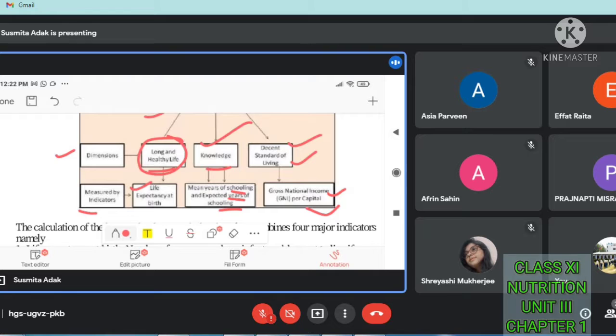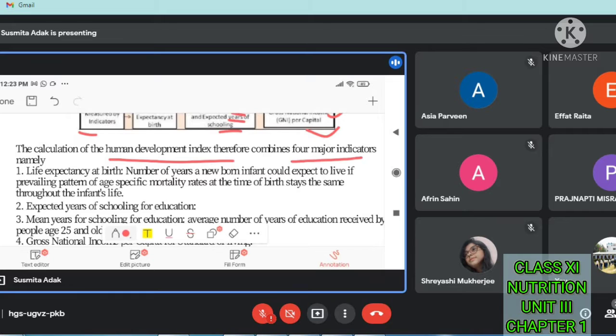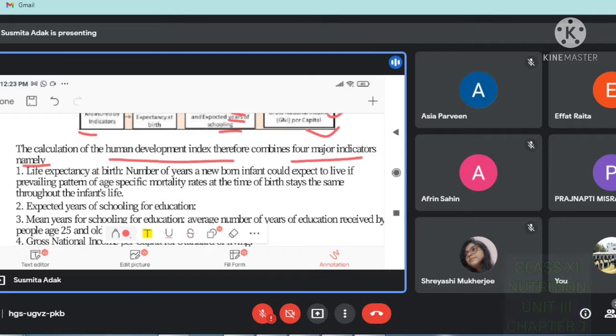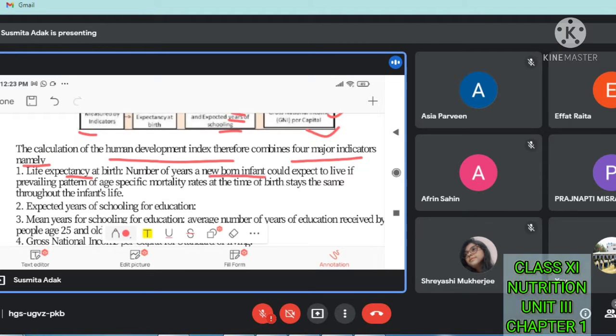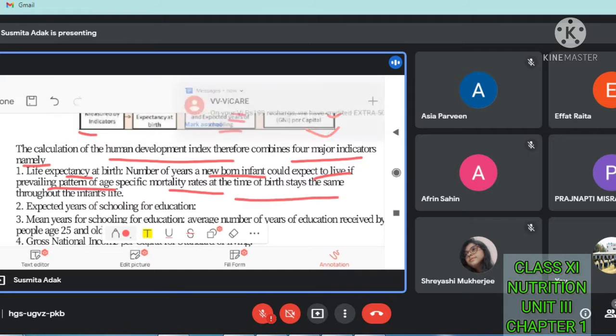Next, the calculation of the Human Development Index combines four major indicators. First, life expectancy at birth, meaning the number of years a newborn infant could expect to live if the prevailing pattern of age-specific mortality rates at the time of birth stays the same throughout the infant's life.